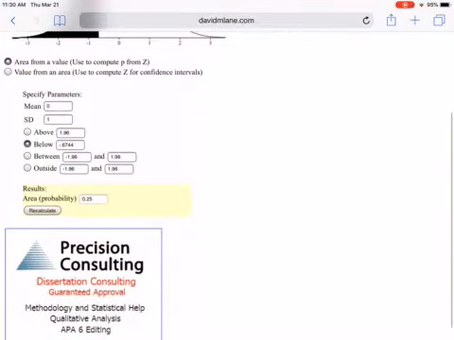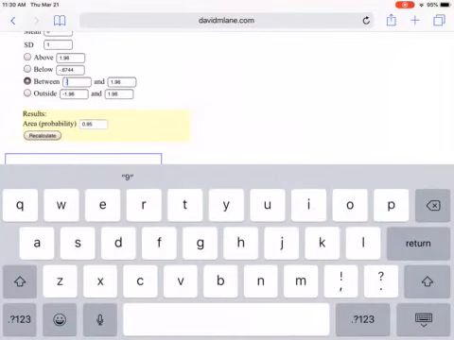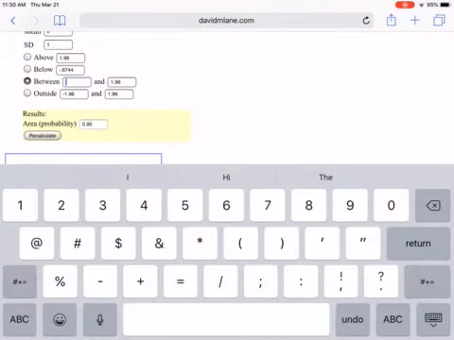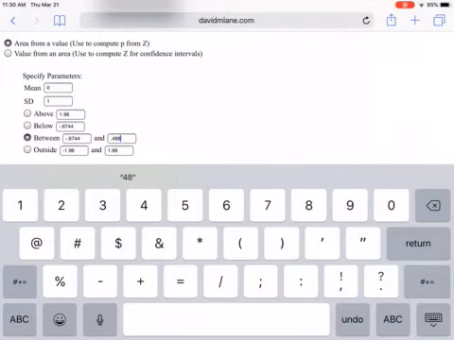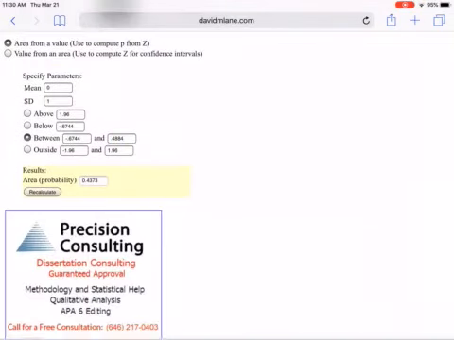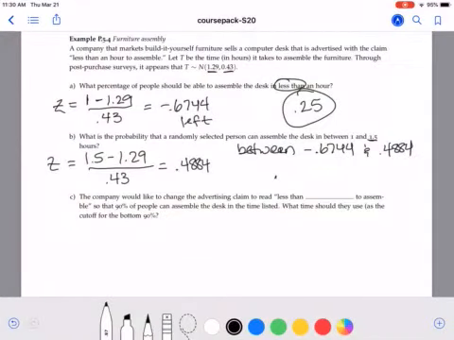So if we go now to between on our website and put in our two figures, we had a negative 0.6744 and a positive 0.4884. If we recalculate, we get 0.4373. So 25% of people can do it in less than an hour, and then like another 44% can do it between an hour and a half.